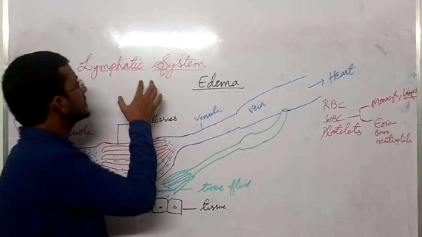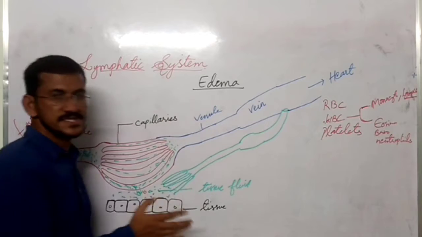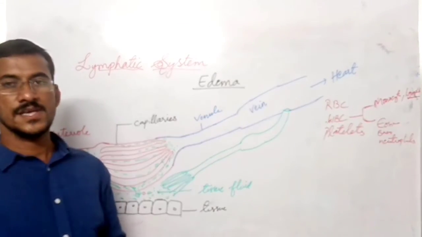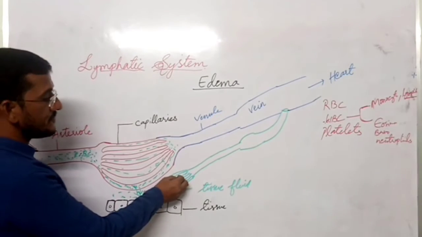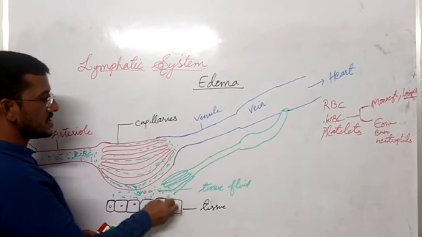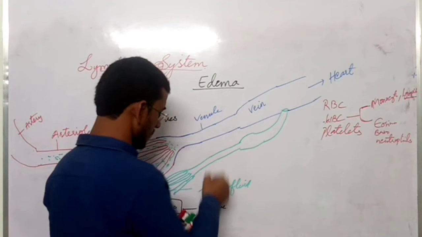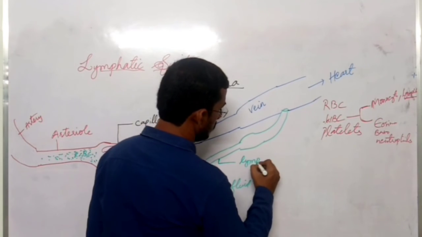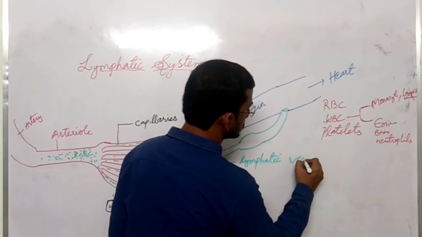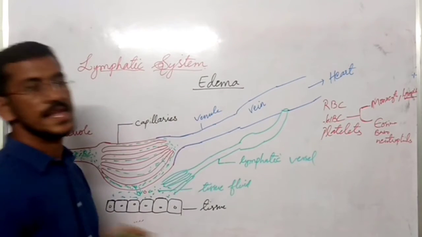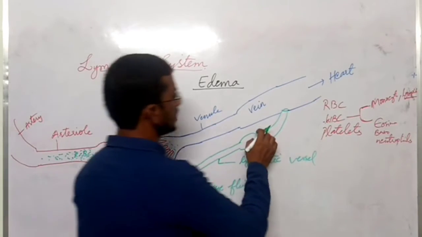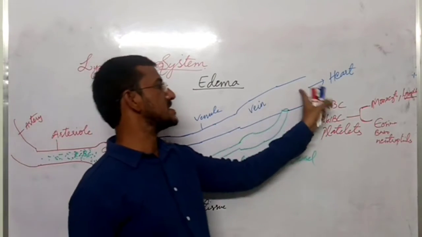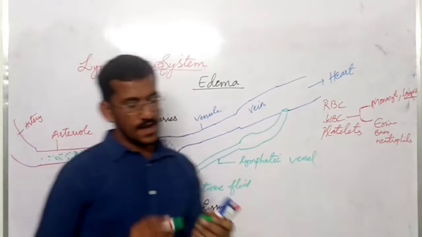So the lymphatic system is parallel to the veins. Lymphatic vessels are present parallel to the veins. What happens here? Many lymphatic capillaries join together to form a lymphatic vessel. This lymphatic vessel will open into a lymphatic duct, and finally the lymphatic duct opens into the vein, and the vein takes this fluid to the heart.